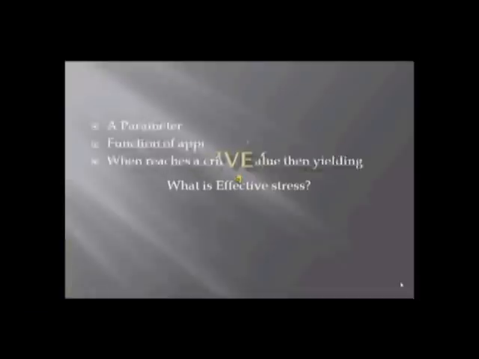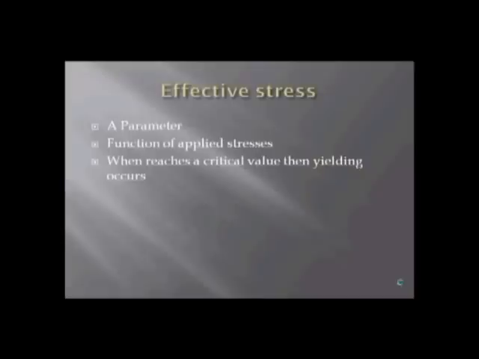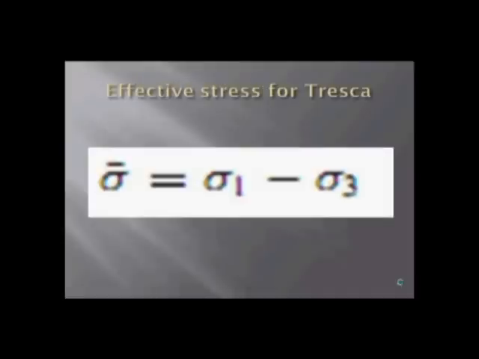Effective stress is defined as a parameter which is a function of applied stresses which, when it reaches a critical value, then yielding occurs. Here you can see the effective stresses for Tresca and von Mises yield criterion.